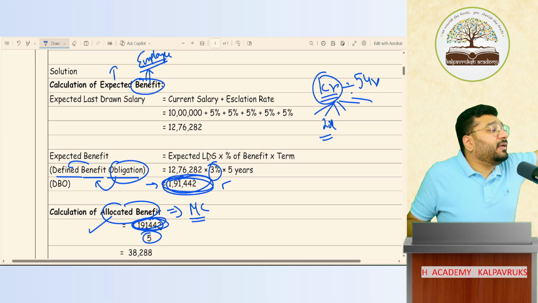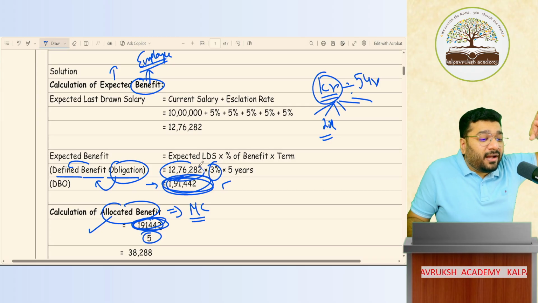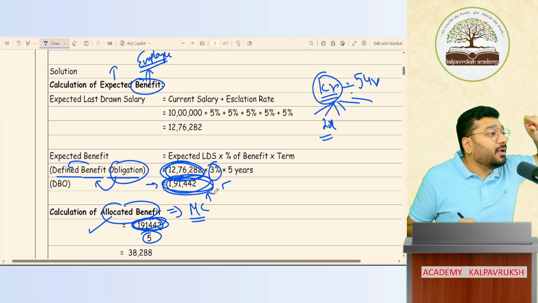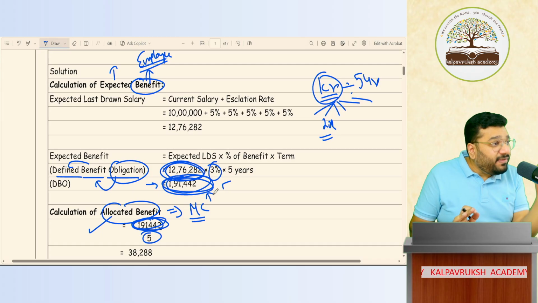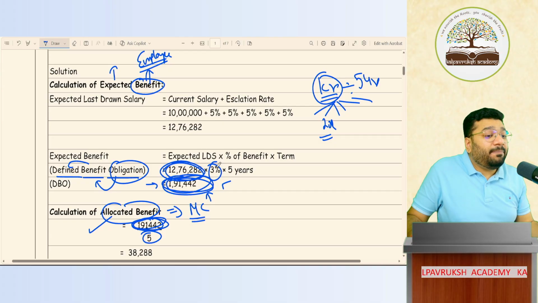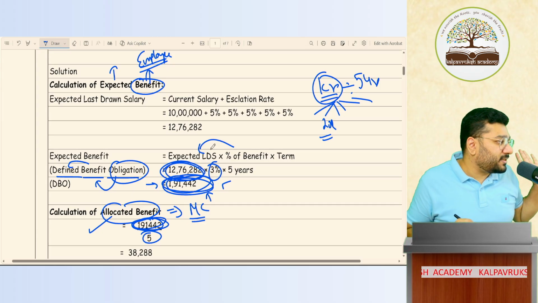What is meant by defined? Defined here means that the amount that you're going to pay in future, in percentage wise, it is fixed. Plan fixed. But amount vary ஆகும். If the LTS varies, your final amount will also vary. Got it? Not got it? But broadly, the plan is fixed. If I give 3%, then giving of 3% is fixed. But the 3% we calculate on LTS. If LTS changes, your ultimate amount also will change. Got it? Not got it?